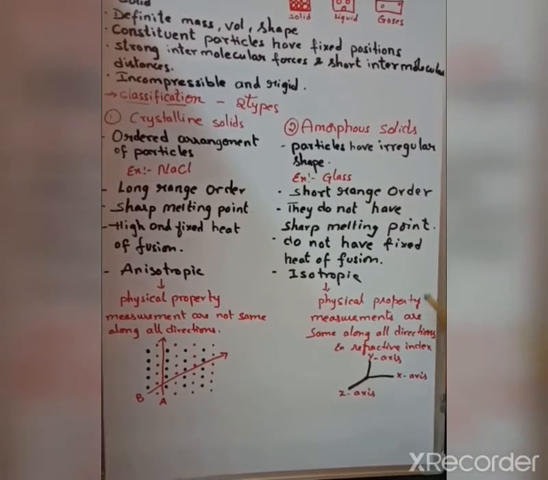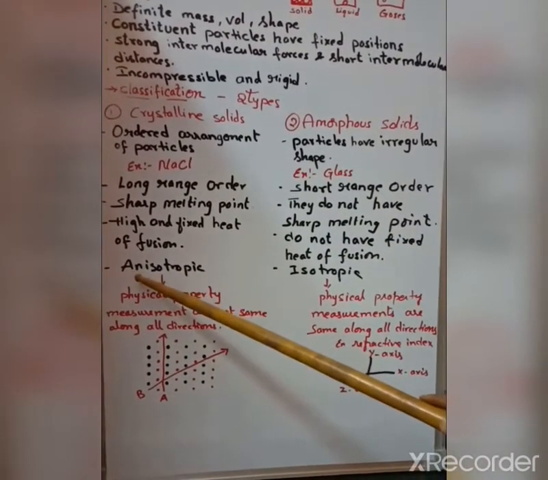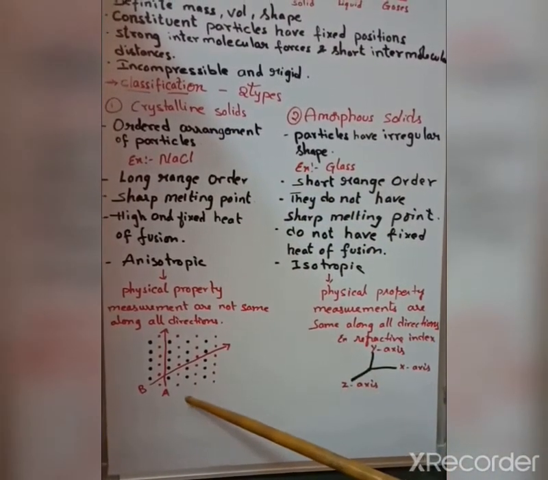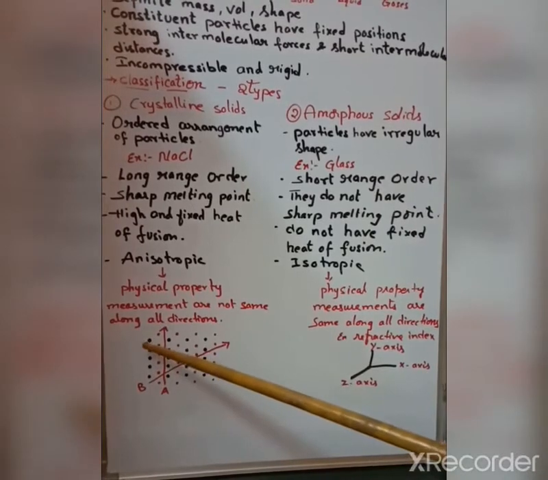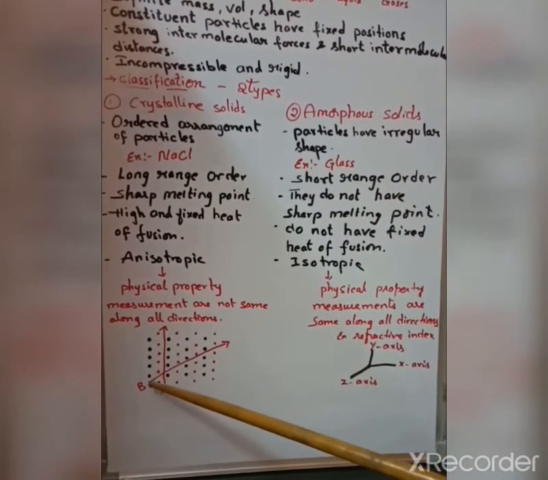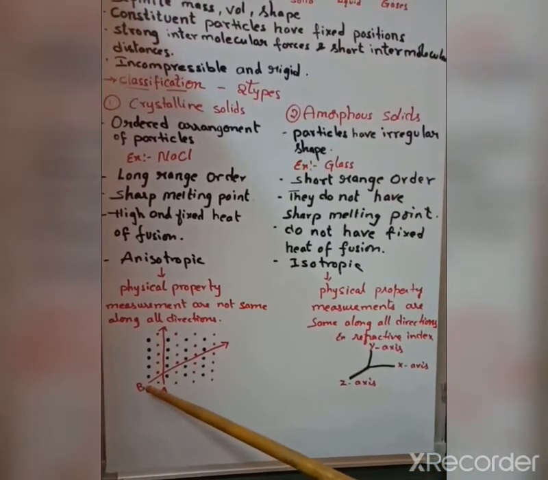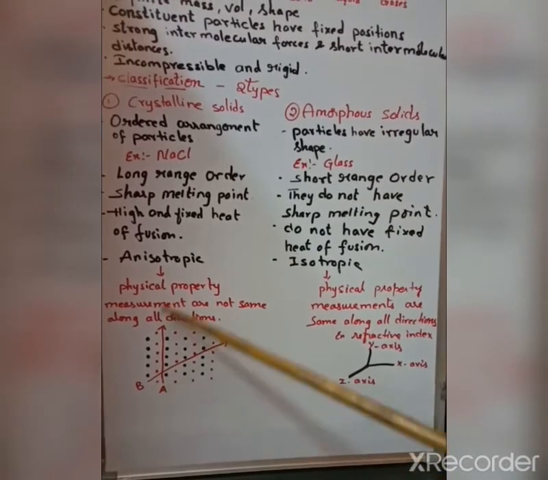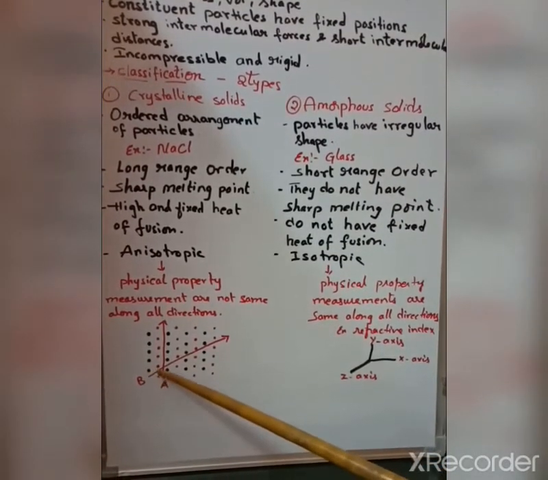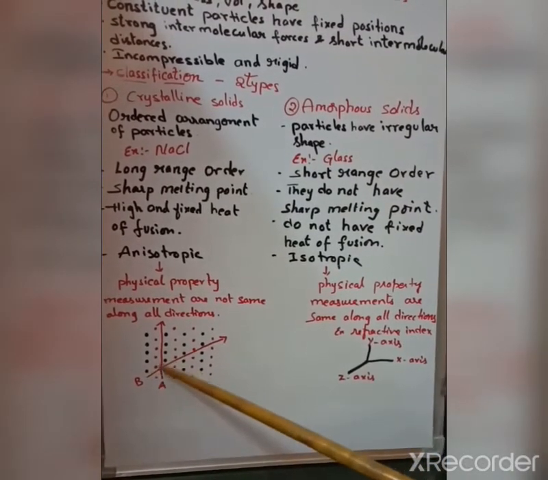So here you will get a lot of confusion. All crystalline solids are anisotropic. Here this one is NaCl. The black dots are sodium and the red dots are chlorine. The atoms are arranged like this. If I take two directions, this one is B, this one is A. If we see the B line, it is sodium, chloride, sodium, chloride, it was changing, isn't it?